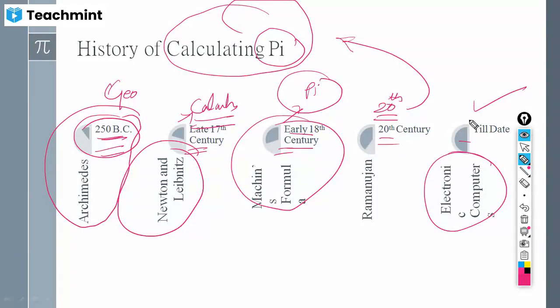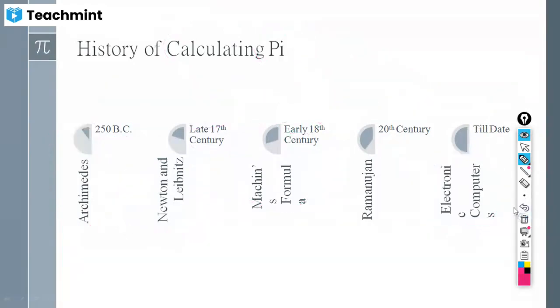So this is the timeline of finding the value of pi from BC to the present day. Nowadays we use supercomputers, whereas in the early days Archimedes found the value of pi approximately by geometrical methods. And what were those geometrical methods? We shall see now.